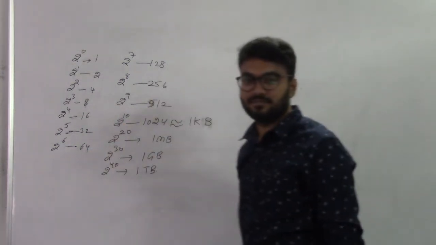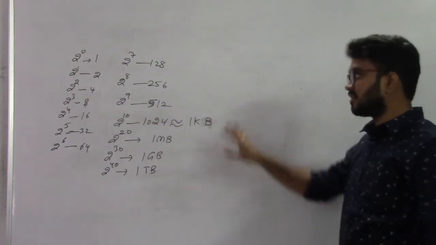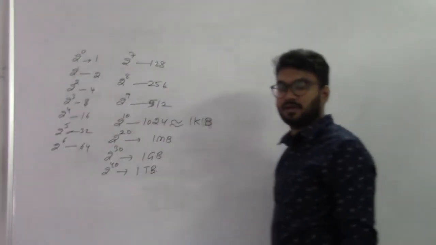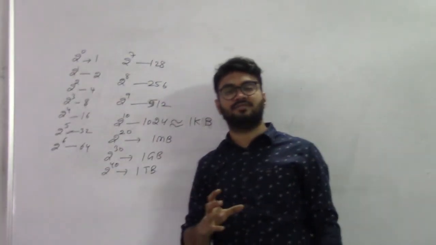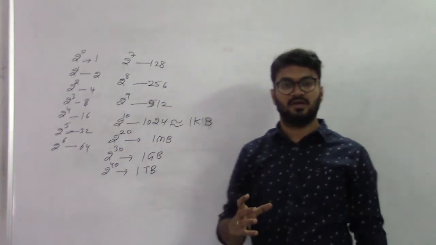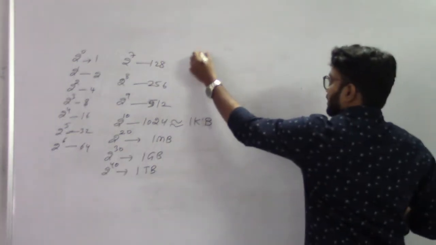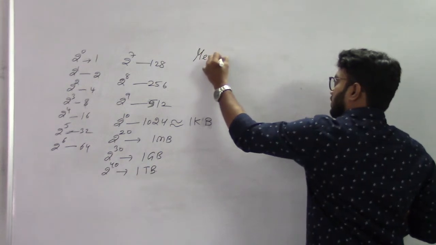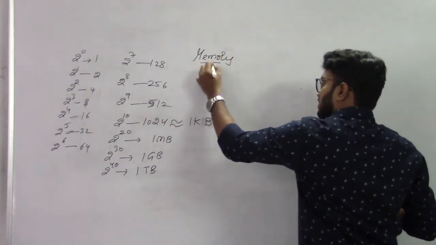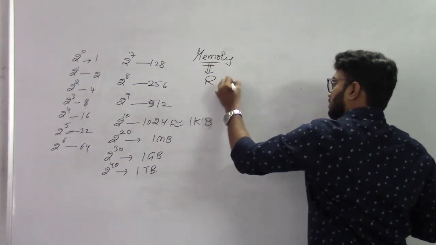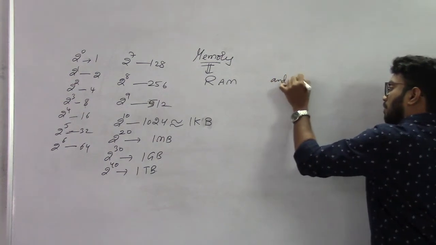Now, as a subject, considering microprocessor and microcontroller, the most important part of the processors and controllers is memory. Memory is very important. Now we discuss something about memory. Memories are nothing but RAM and ROM.